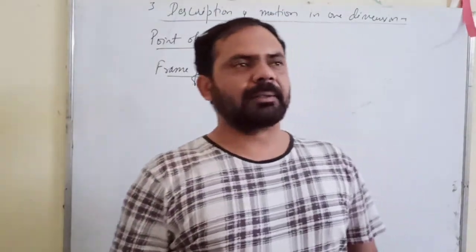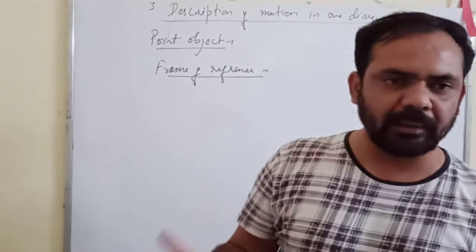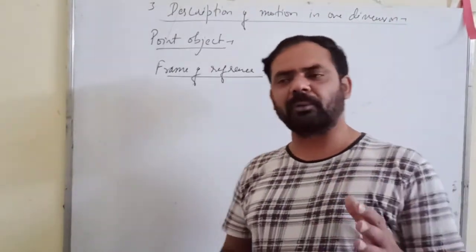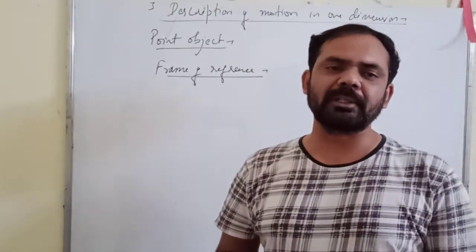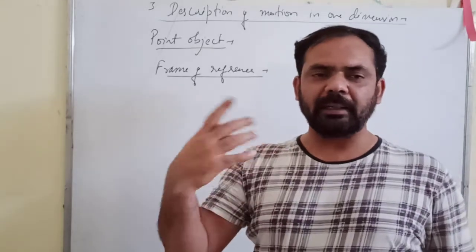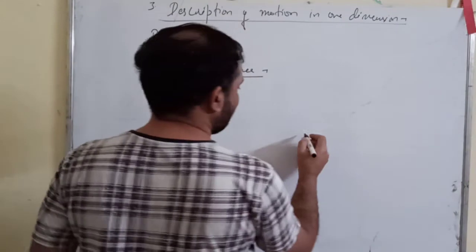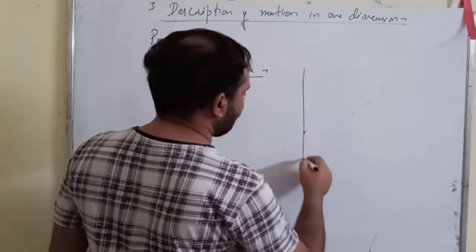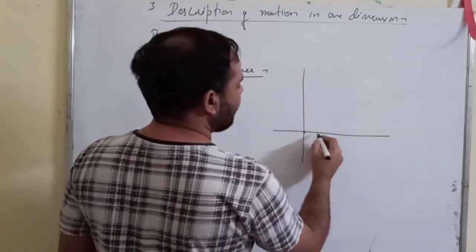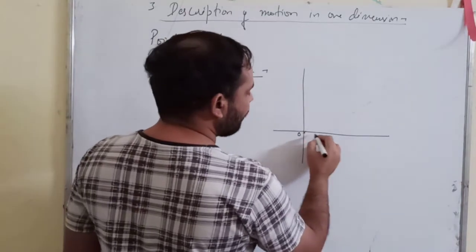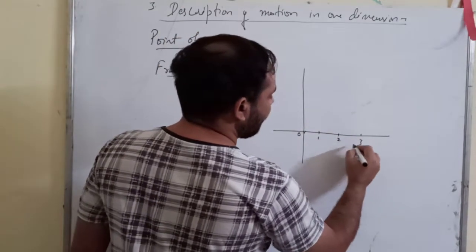Reference means, suppose we have an origin. In maths, in a coordinate system, we have an origin and we mark all other points in comparison with the position of the origin. Suppose my origin is here, then I will draw two axes and start marking the points from here, 1, 2, 3, like this.